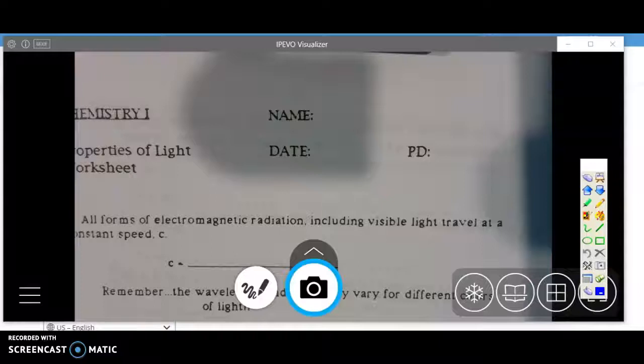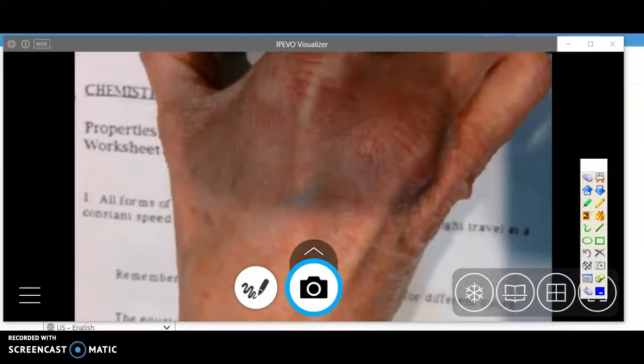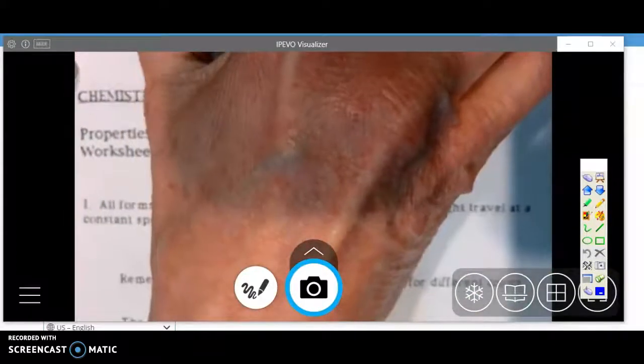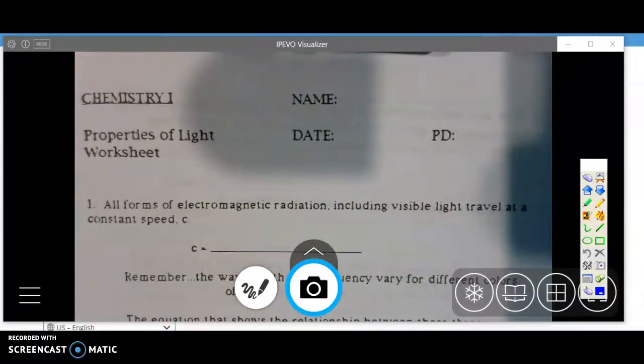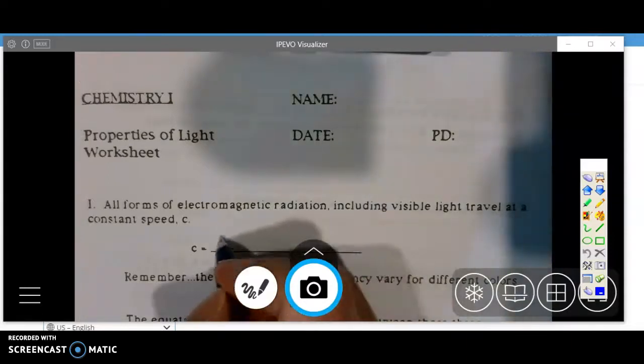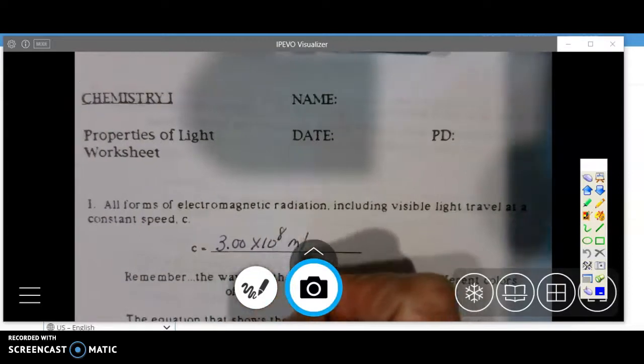Okay, I'm going to show you some things of how to do some light calculations. So you saw some light things in some of your packets. We worked a little bit with it with the spreadsheet, and now we're going to go a little further into that. You may remember from the packet on light and electron structure that the speed of light is 3 times 10 to the 8th meters per second.